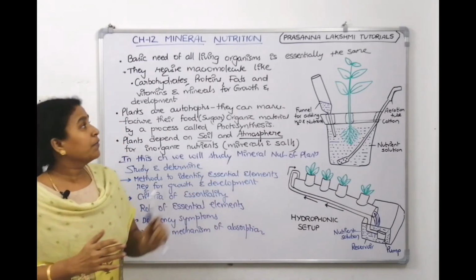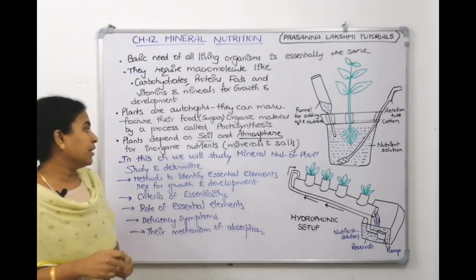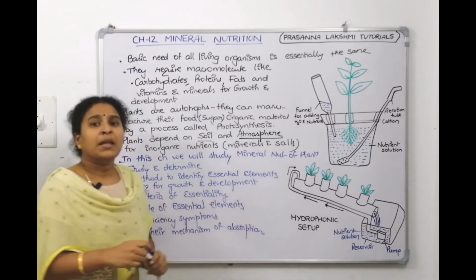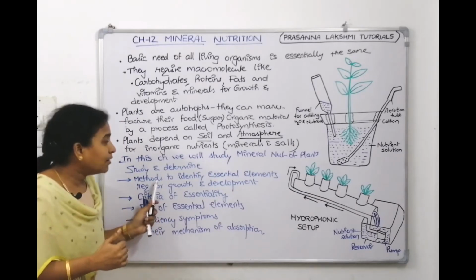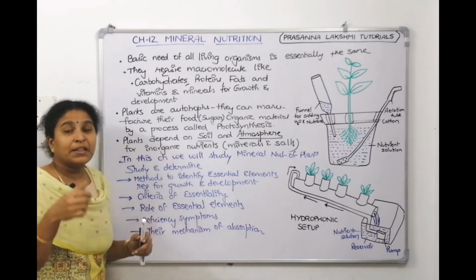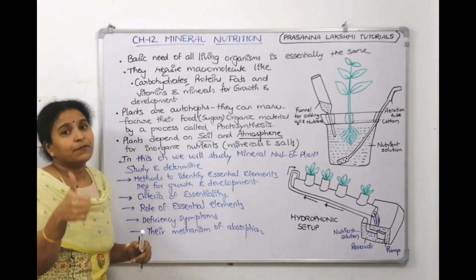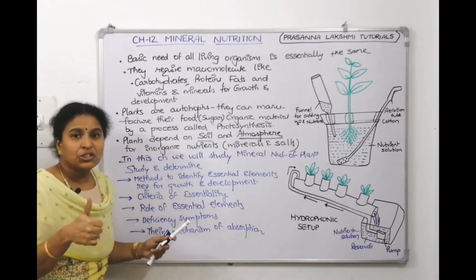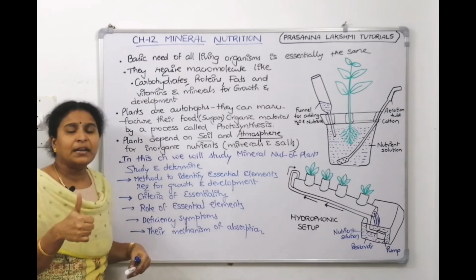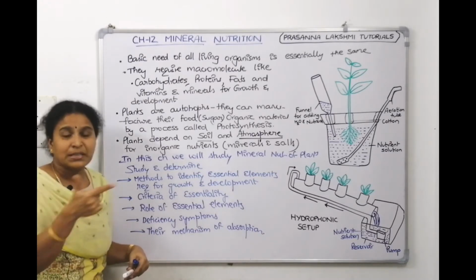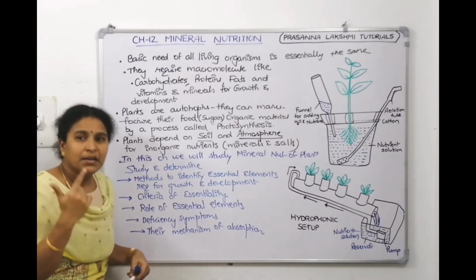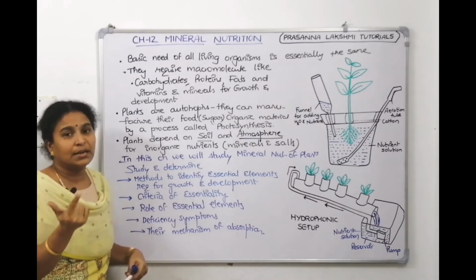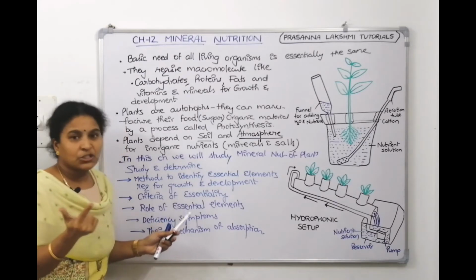And in this chapter, we are going to talk about the mineral nutrients. So in this chapter, we will study mineral nutrition of plants, and we will study what are the methods through which we can identify that these are essential elements which are required for growth and development. That is our first point. And we will tell criteria of essentiality, on what basis you have identified that these are essential elements. I'll tell in the next class that there are 17 essential elements. On what basis you told that? That is called criteria of essentiality.